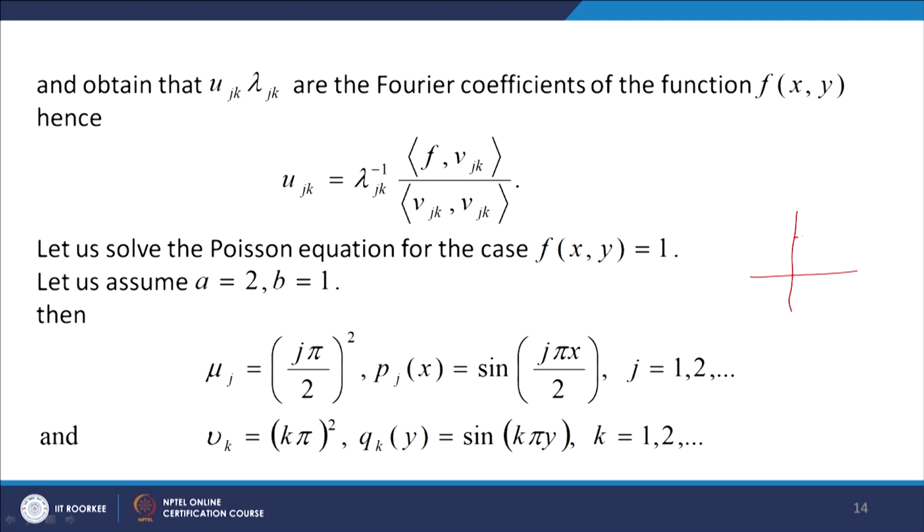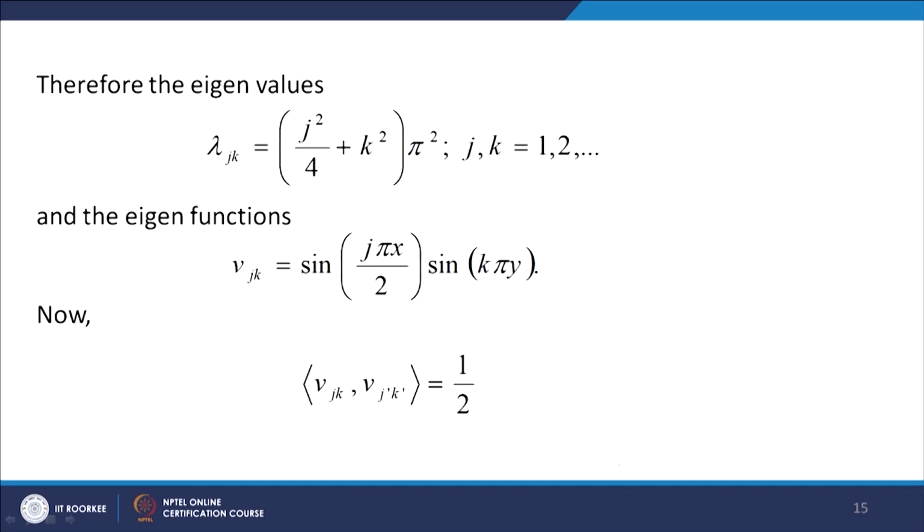So we are taking this rectangle, this is x equal to 0, this is x equal to 2, this is y equal to 0 and y equal to 1. Okay, and f equal to 1. So in that case mu_j will be (j pi over 2) whole squared, p_j will be sin(j pi x over 2), we are taking a equal to 2, b equal to 1, and then nu_k will be (k pi) whole squared, q_k will be sin(k pi y). Okay, and then the eigenvalues lambda_jk are mu_j plus nu_k. So j squared pi squared by 4 plus k squared pi squared. Eigenfunctions b_jk are p_j(x) into q_k(y). So this into this.